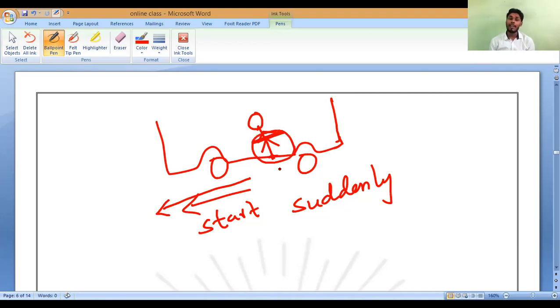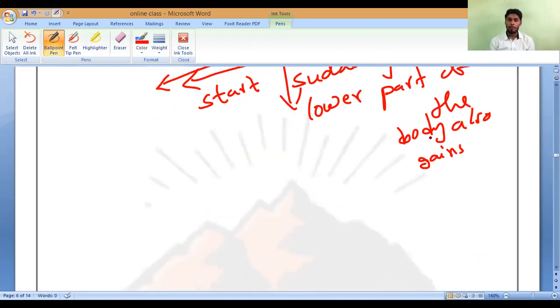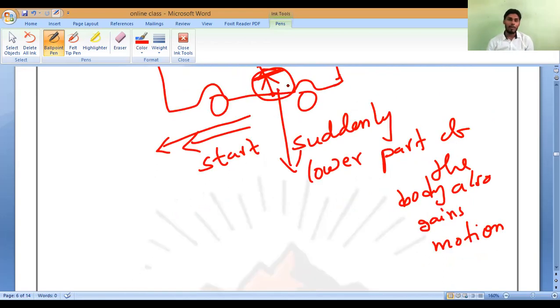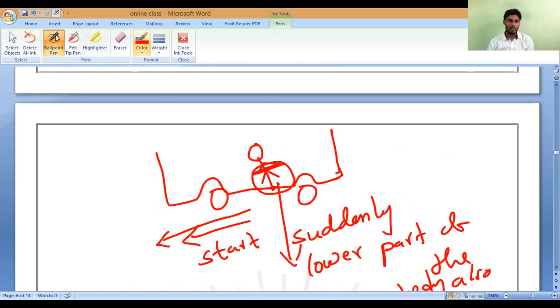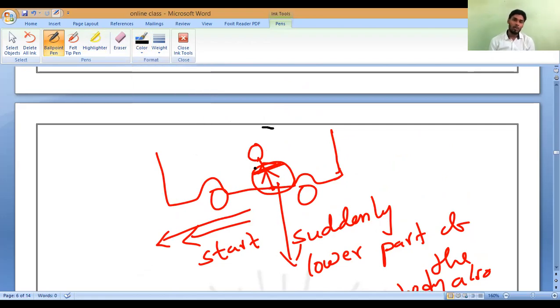Now, when the bus starts moving fast or suddenly, my lower part of the body also gains the motion, but it will take time to gain the motion by the upper part. So by that time, my upper part will remain in a state of rest. Is it yes or no? So when the bus starts moving suddenly, my lower part will gain the motion along with the bus because it is contacting with the bus, so my legs will start moving forward.